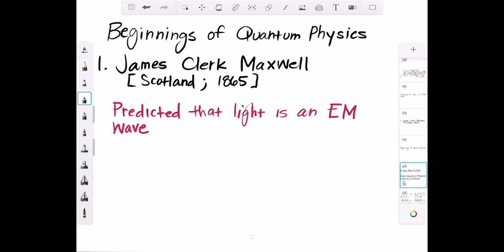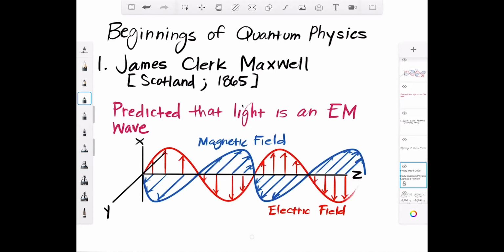Now, let me show you what an electromagnetic wave looks like. It's basically an oscillating, so like a constantly changing electric field traveling along some direction, and then a perpendicular, constantly changing oscillating magnetic field. So they're kind of together and they're traveling off in some direction.